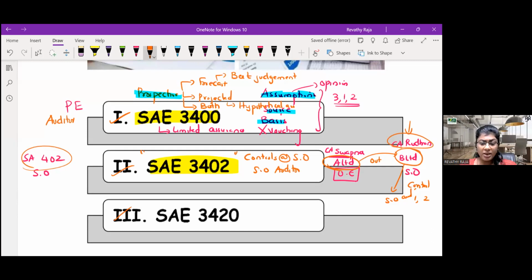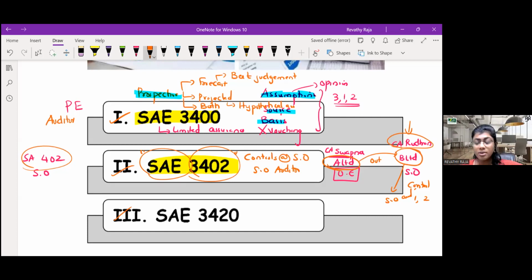Tell me frankly, did you understand that? Swapna, who is the auditor of user entity, has to comply with SA 402. She has to obtain from the service organization about the control. Rudran is the auditor of service organization. He will give a report about control objectives at the service organization. While he gives the report on control, control is other than historical financial. So SAE 3402.